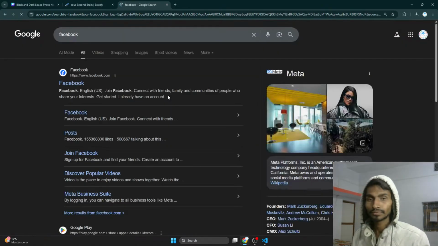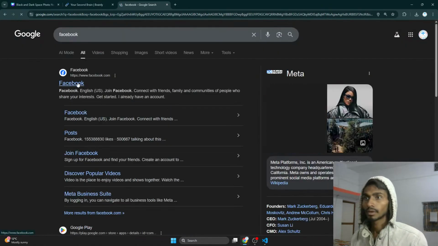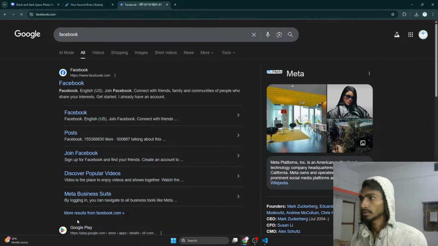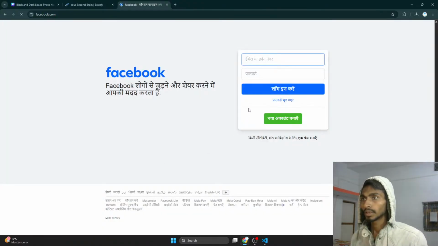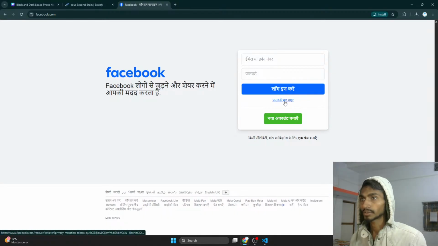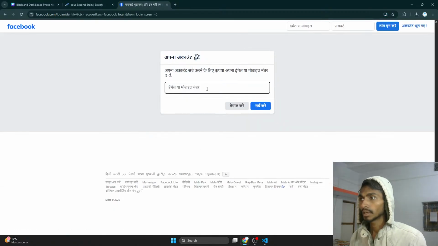Facebook, and in here, login, create new account, forgot password. Forgot it completely. After this I have a cancel button, I have a search button.